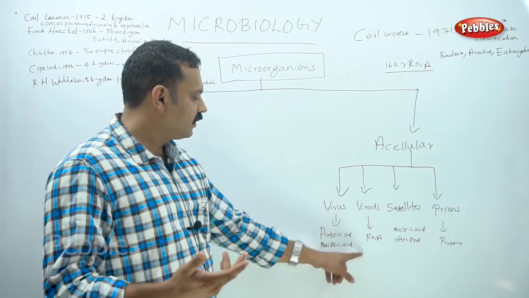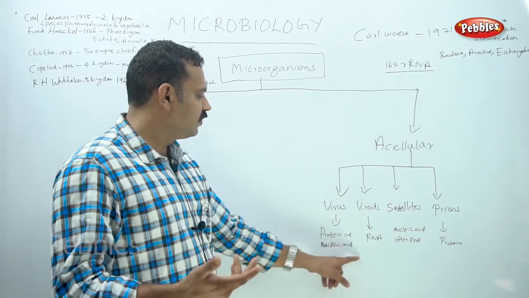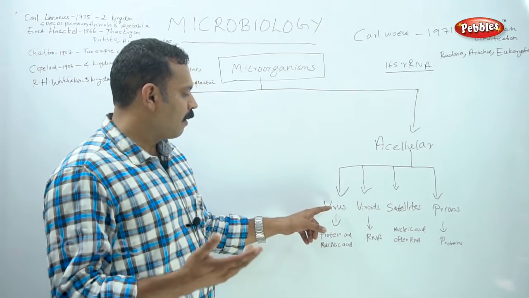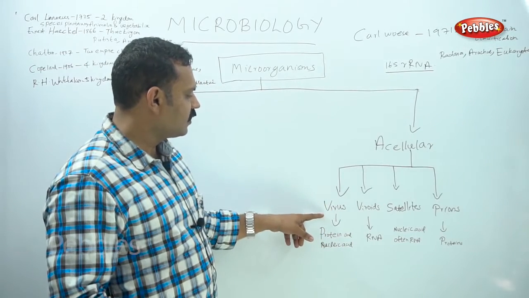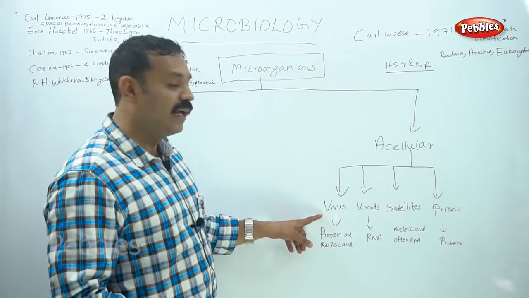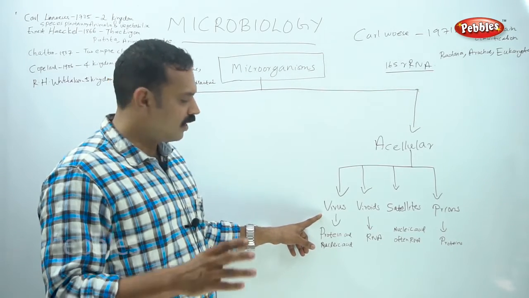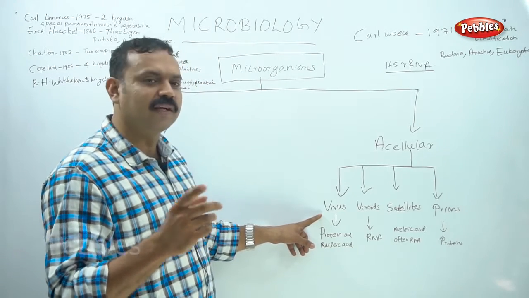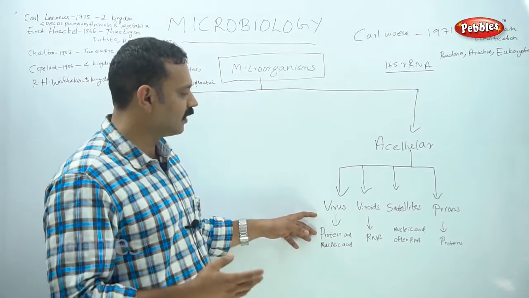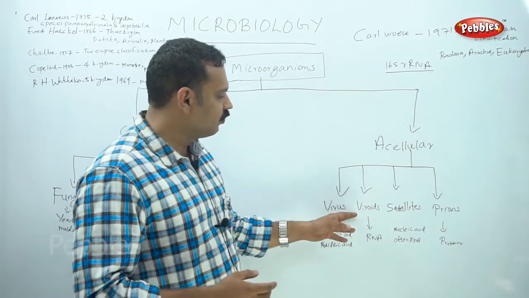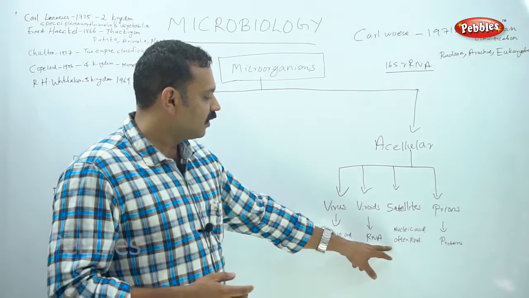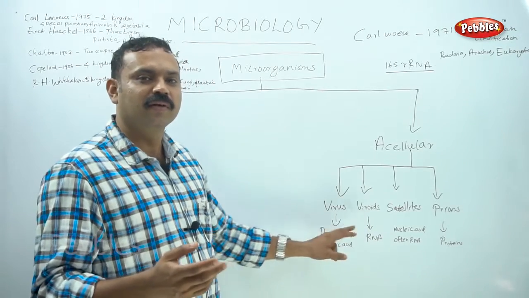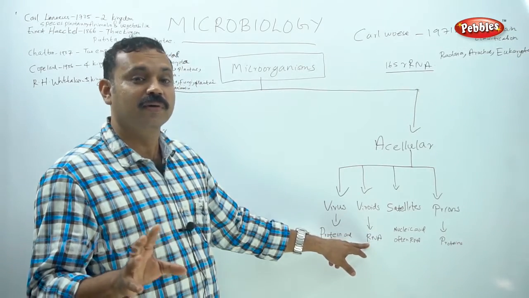This virus classification system we will discuss in other classes. The system of classification of viruses has been proposed by David Baltimore. There are 7 classes of classification that we will discuss in another class. And the other one is viroids. What are viroids? Viroids do not contain a protein coat; they contain only RNA, ribonucleic acid.